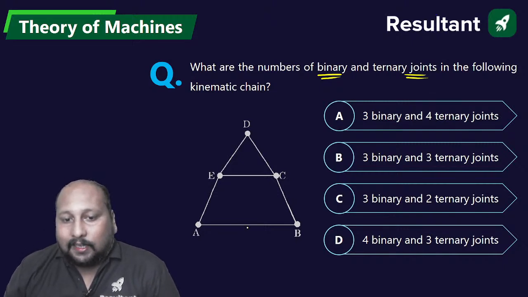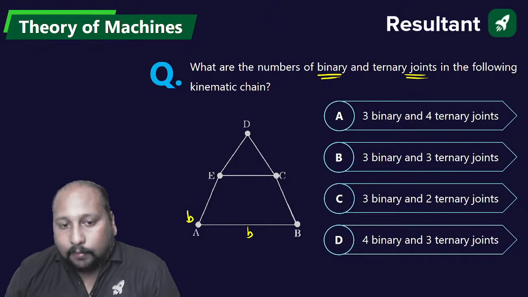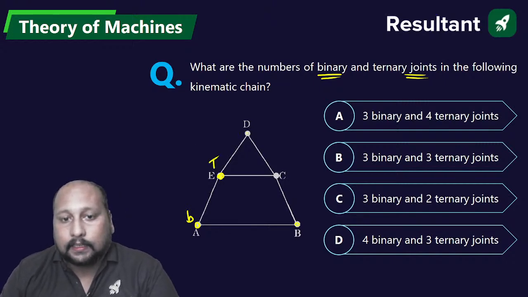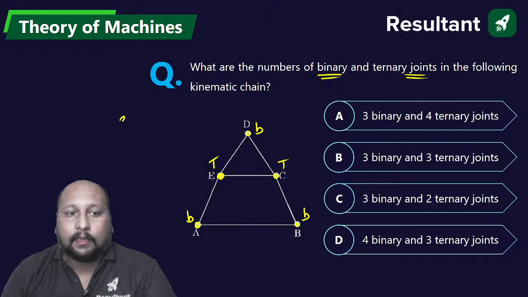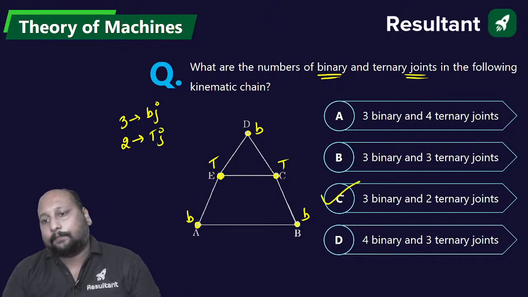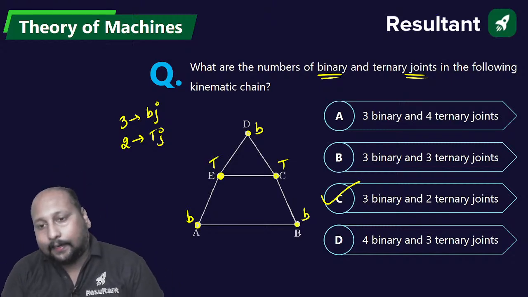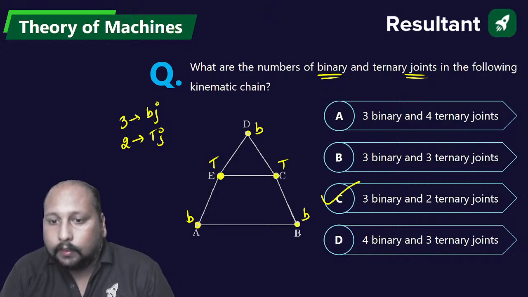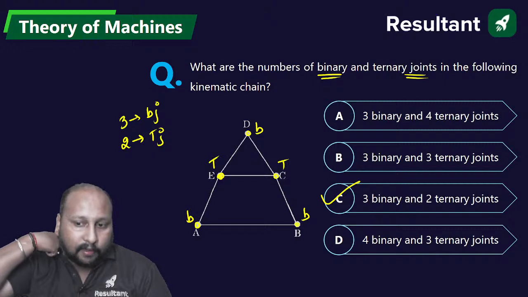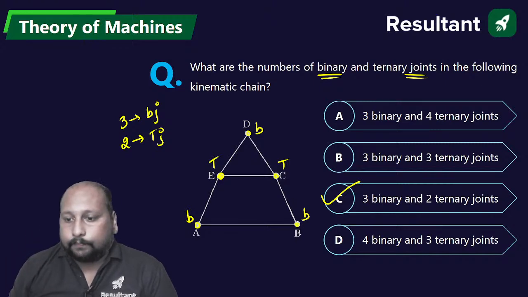If you try to visualize, AB is a binary link, and this is the binary joint because two links are connected together. Now here 3 links are connected together. This is a ternary link, this is a binary link, this is a ternary link, and this is a binary. So we are having 3 binary joints and 2 ternary joints. So option C is the correct answer. Is it clear? 3 binary and 2 ternary joints. Very good. Perfect. Next question. Very good, Srinu.